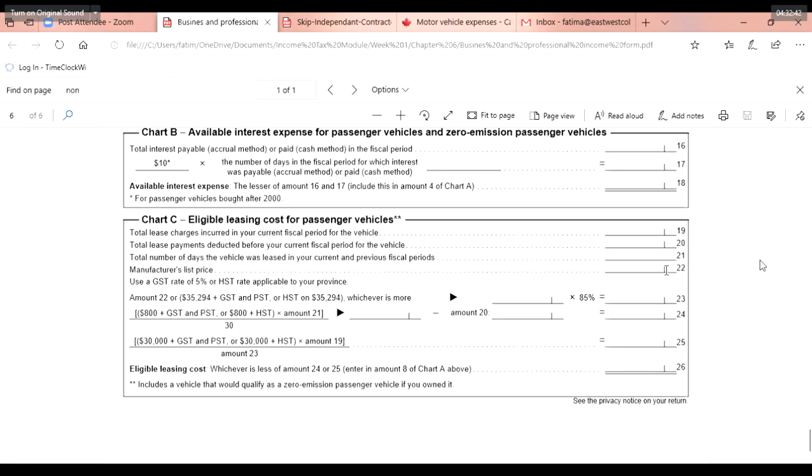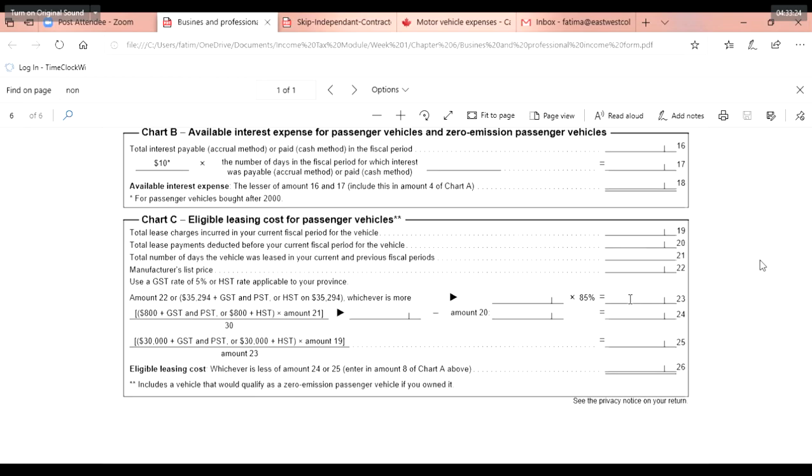So suppose amount 22 is the manufacturer's list price, or 35,294, which is a standard amount given by CRA, plus GST and PST, that is the provincial sales tax, or GST, the goods and services tax, or HST, that is the harmonized sales tax. So that is a mix of both. If you take whatever is applicable in your province, just take it on 35,294, and whichever is more, just calculate it times 85%. So you get a figure on line 23.